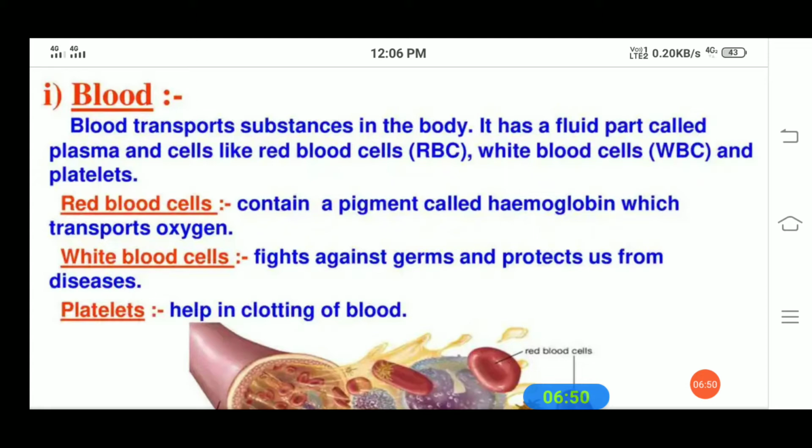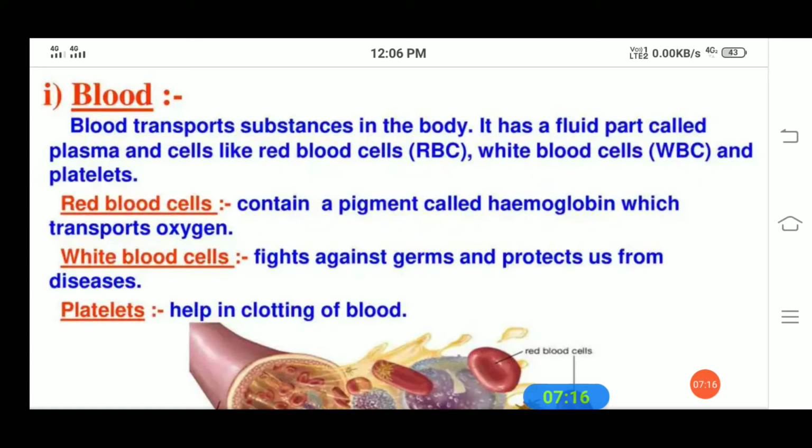Another one, students, is white blood cells. What are white blood cells? White blood cells fight against the germs that may enter our body. You may have heard that germs enter when we eat outside junk food. Outside food means the germs will attack our body.